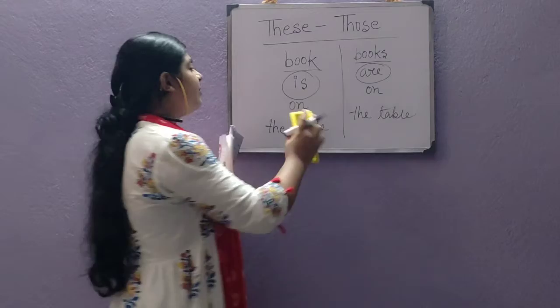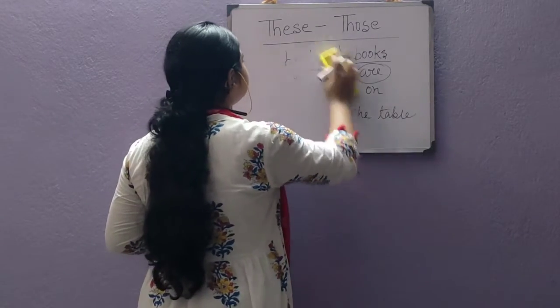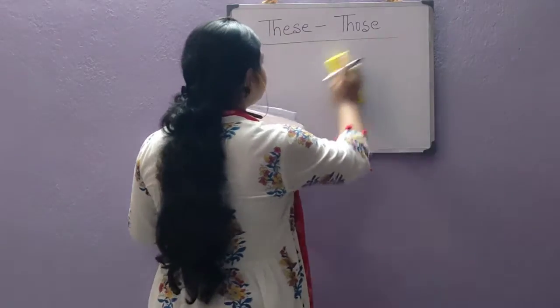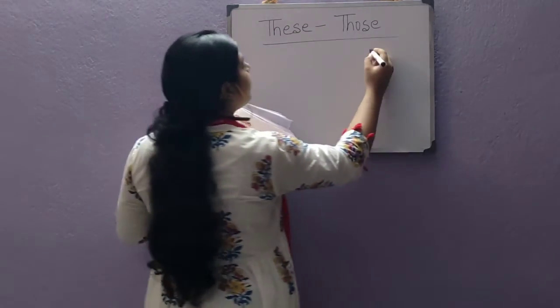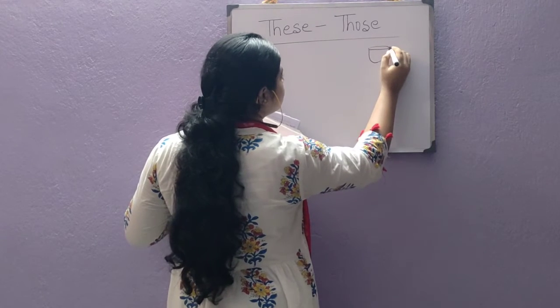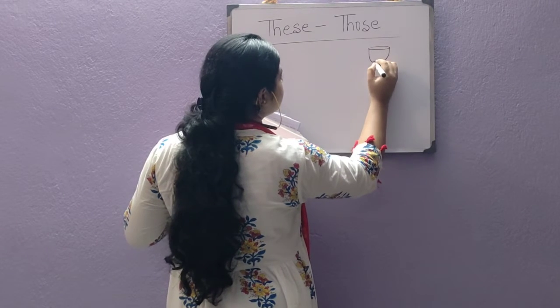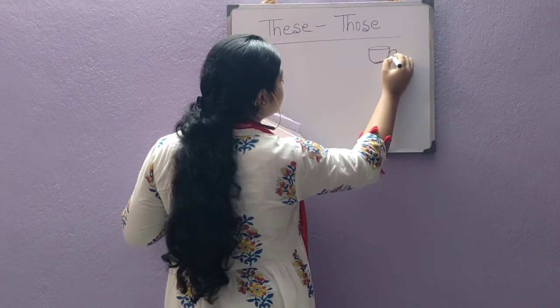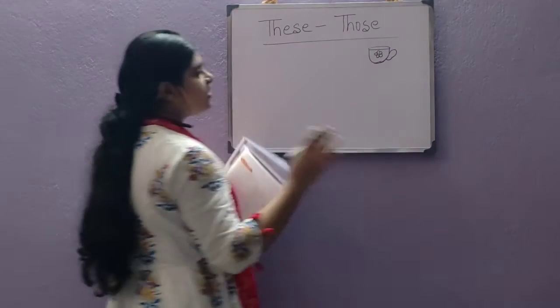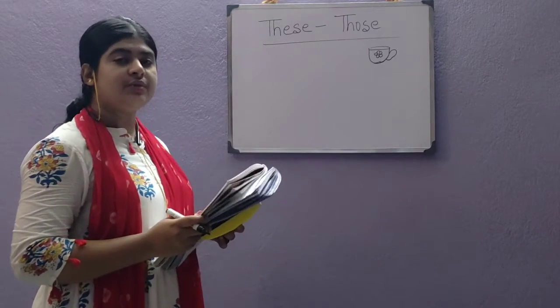Similarly, we use this for a singular thing. Suppose this is one cup. I am drawing the picture. Suppose think this is one cup. So what will you say?